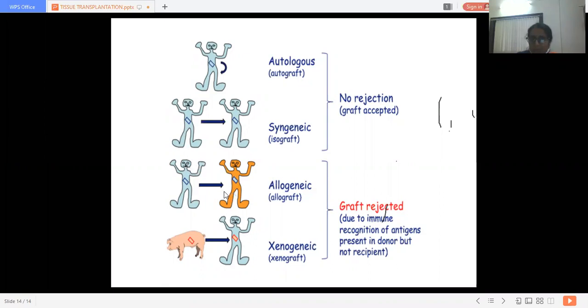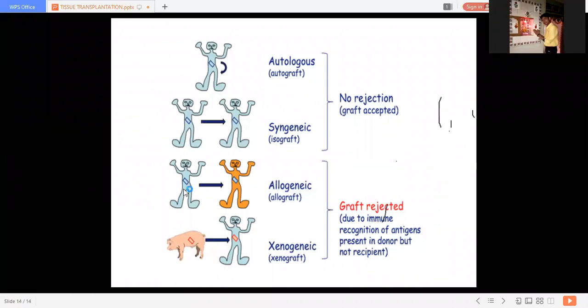So they have different genotype. We call it allogenic graft, allograft. Different genotype, different species. Same species but different genotype. Here the species is the same and the genotype is also the same. But here the species is the same but the genotype is different. These two persons are from different families.